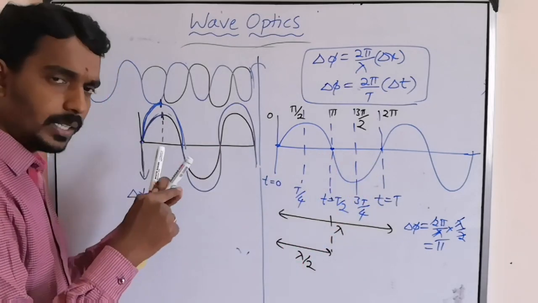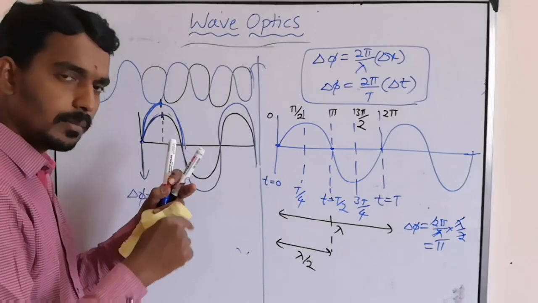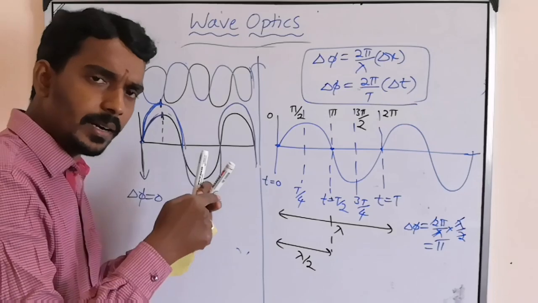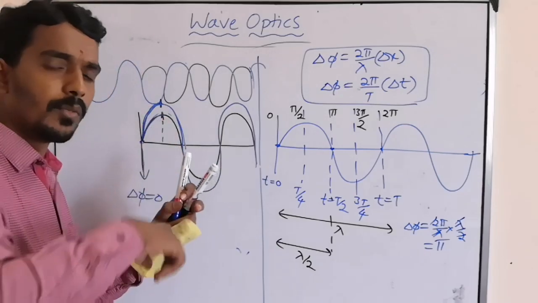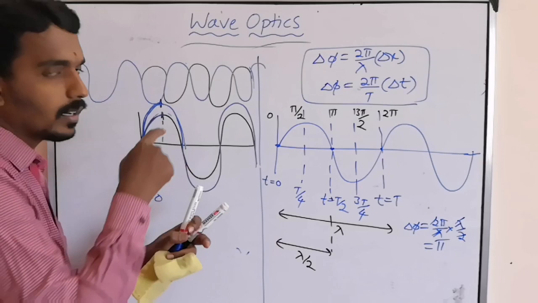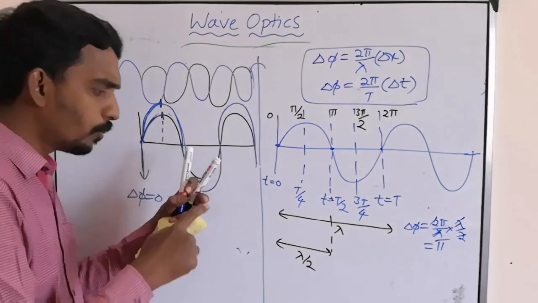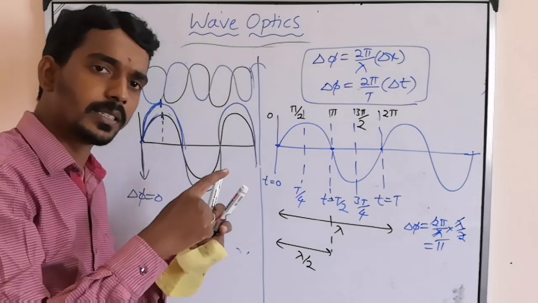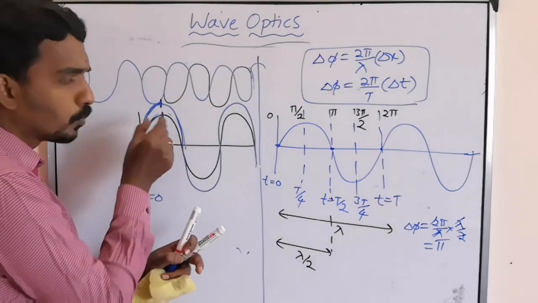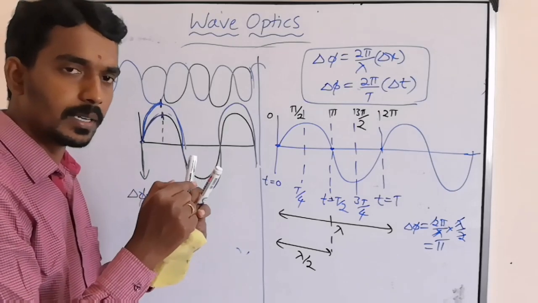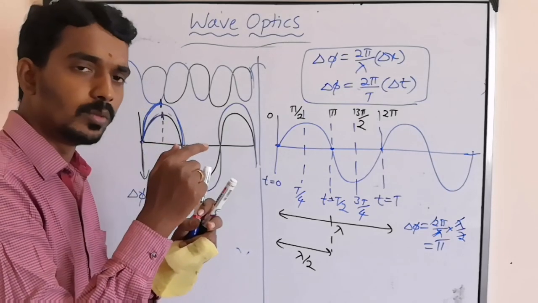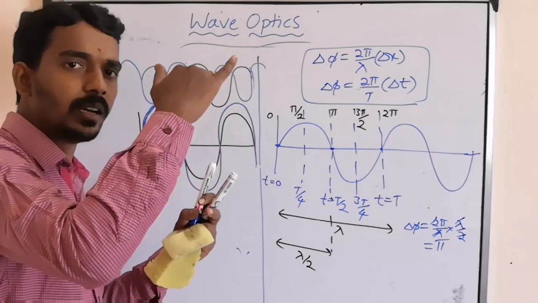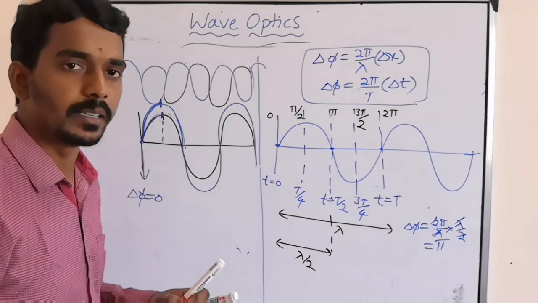Now one wave is trying to vibrate one particle by some displacement. Now one more wave entered the same medium and also tried to vibrate the particle with some other amplitude. This will push it up by some distance, and this will also push it up by some other distance. Suppose this pushed up by 1 centimeter and this pushed up by 2. Then total, 1 plus 2, so total displacement will become 3.